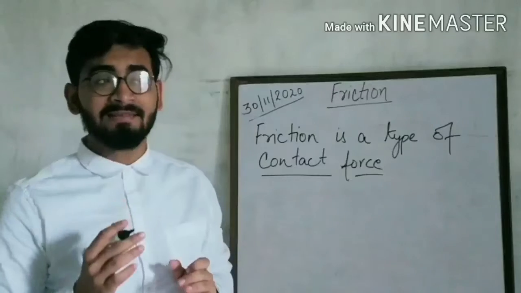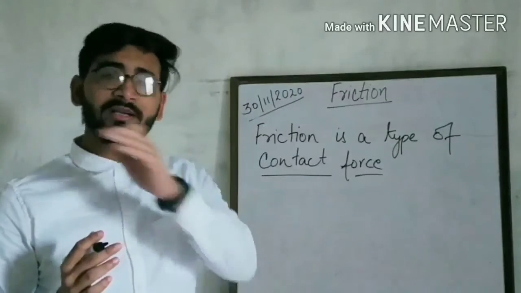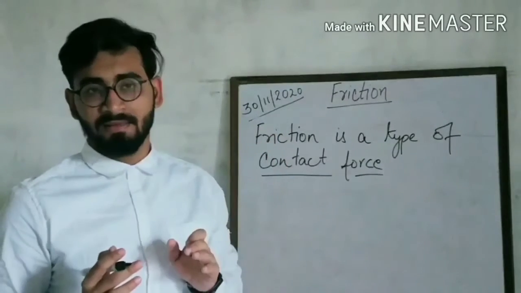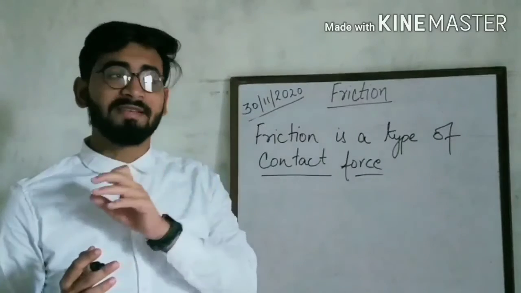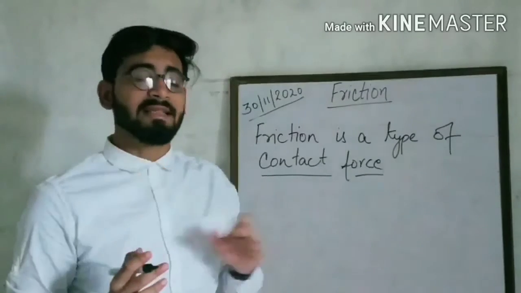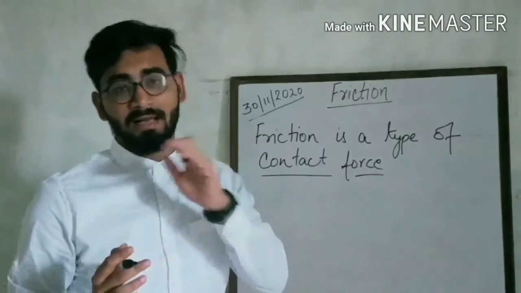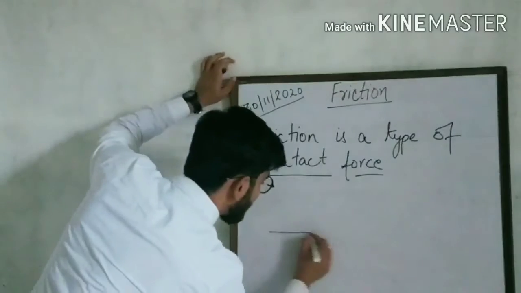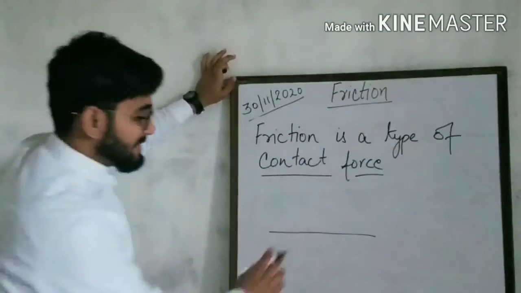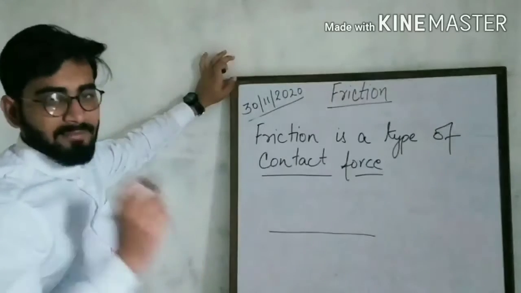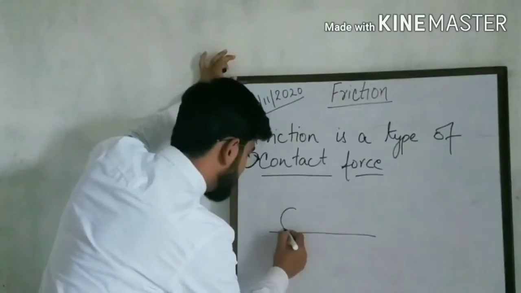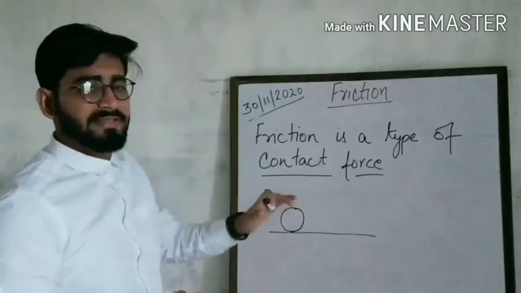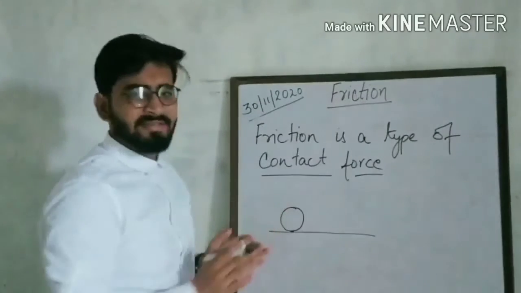Until and unless two objects are in contact with each other, the friction will not arise. When the two surfaces are in contact with each other, then only friction will occur. Suppose this is the surface of the table and this is a ball, and you want to move this ball.